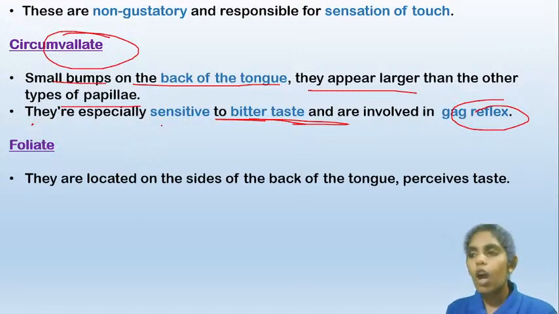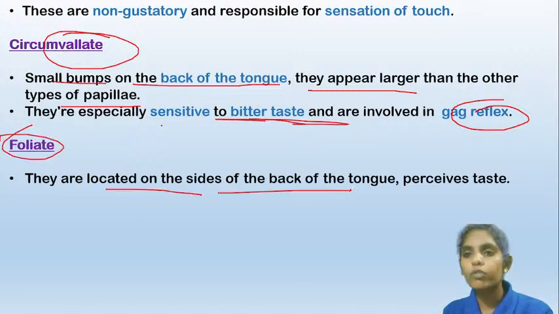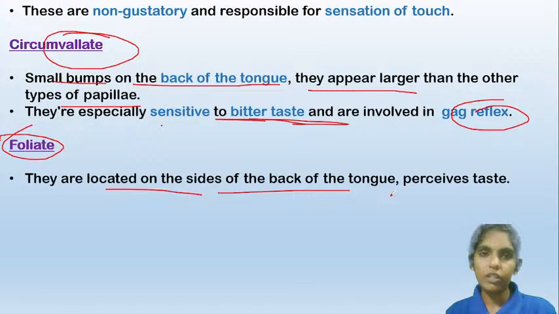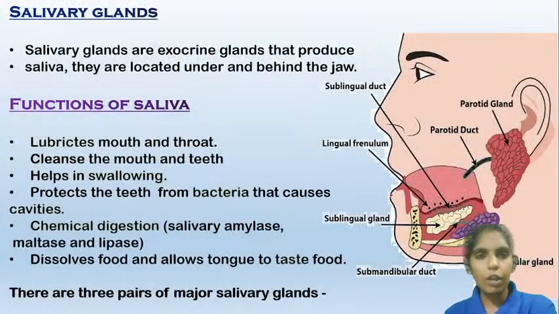Now coming to the last type, the foliate. They are located on the sides of the back of the tongue. So on the posterior side, they are located on the sides of the tongue. Their function is to perceive taste. So that is about the different papillae of the tongue. Now coming to the salivary glands.